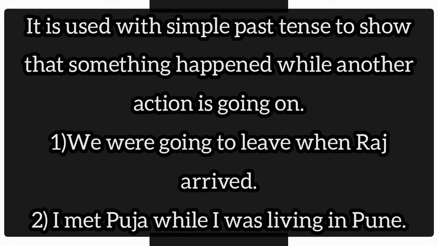The second one is, past continuous tense is used with the simple past tense to show that something happened while another action is going on. Let us look at the examples. We were going to leave when Raj arrived. I met Pooja while I was living in Pune. Here we see two actions taking place. First one is we were going, which is in past continuous tense, while the other action is in simple past. Is it clear, children?